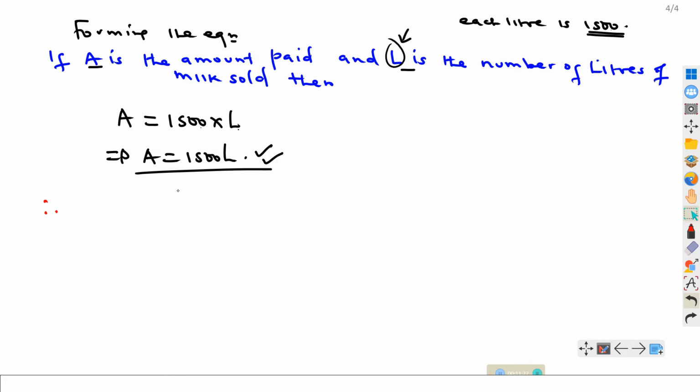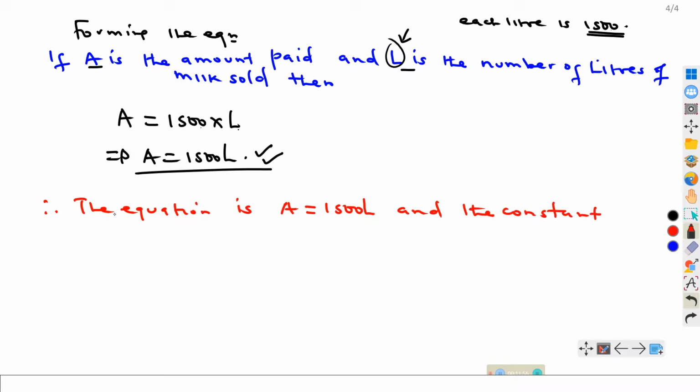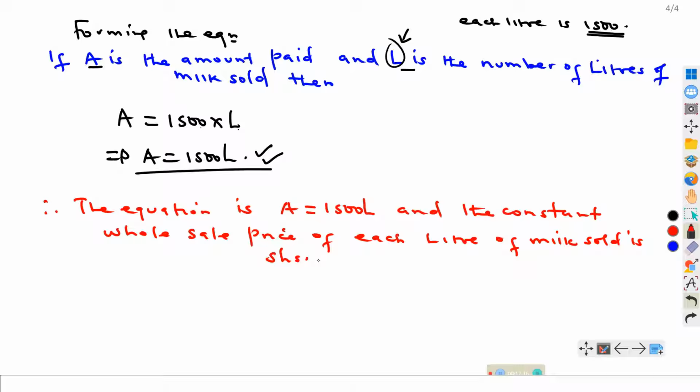So from there, we want to give the general conclusion that therefore the equation is A, which is equal to 1500 L, and the constant wholesale price of each litre of milk sold is shillings 1500. And that part 1 will also be answered.